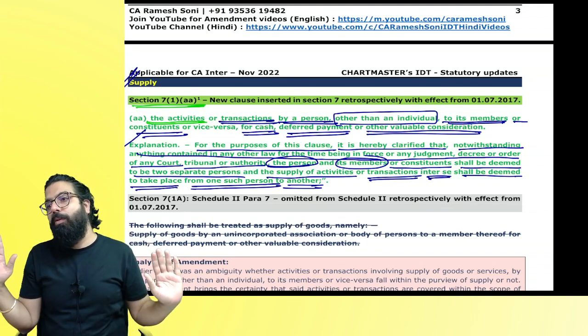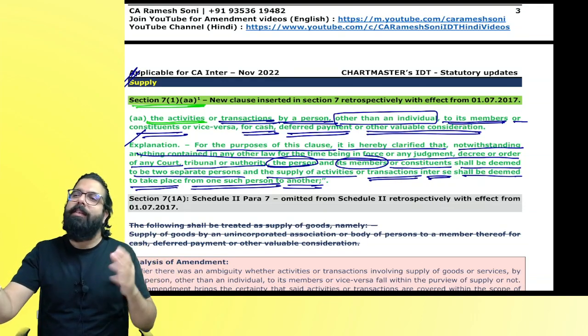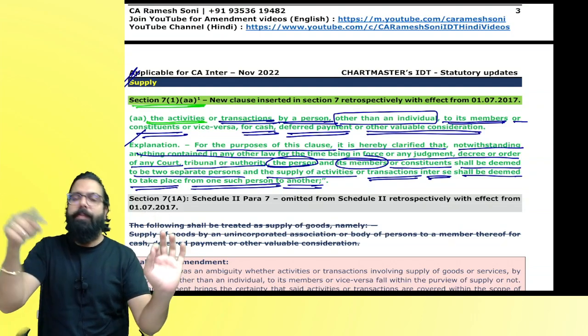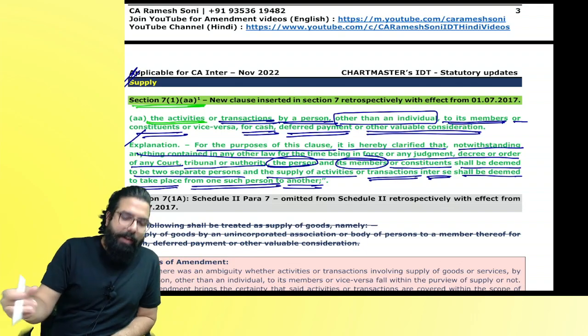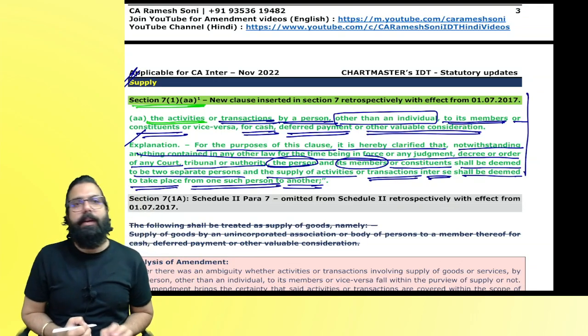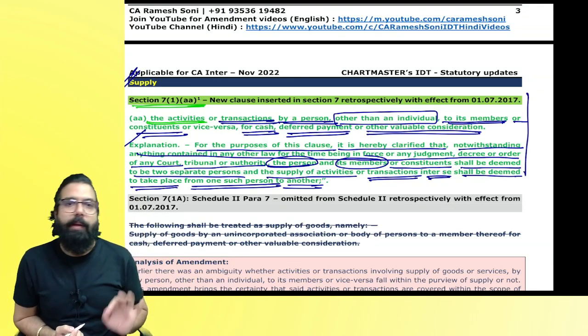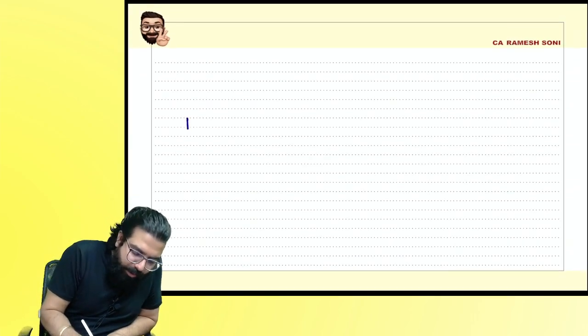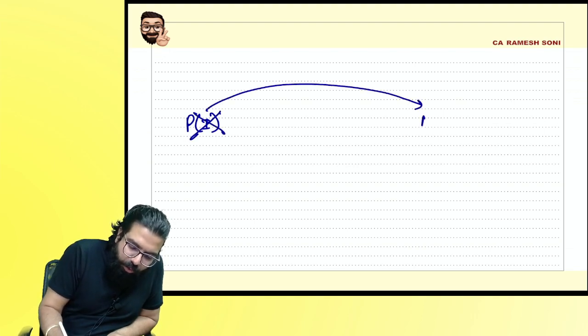Is my point clear to all? Earlier also it was supply. Just so that people don't fight saying the service tax case law has come, they removed the whole effect and put it in section number 71AA. 71AA has been inserted. Sir, how do we insert it in the chart? In the chart you can write any person other than an individual, if he is giving services to whom? Members. Are we clear, everyone?